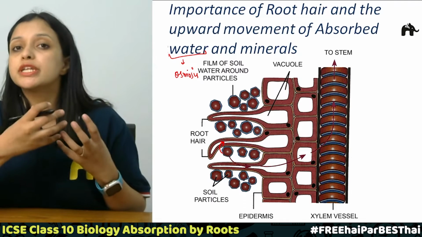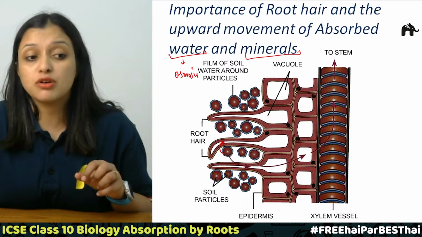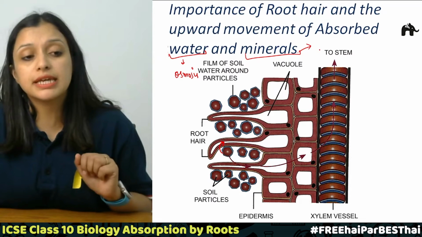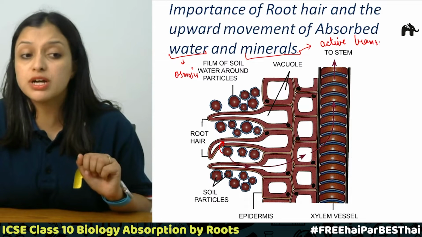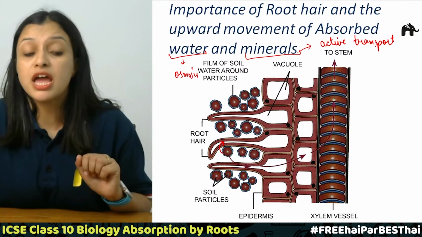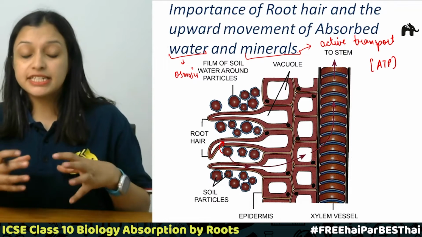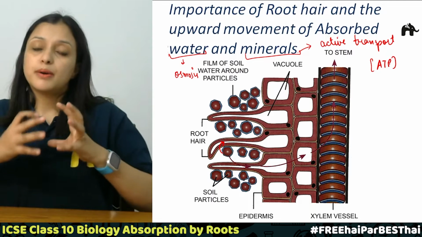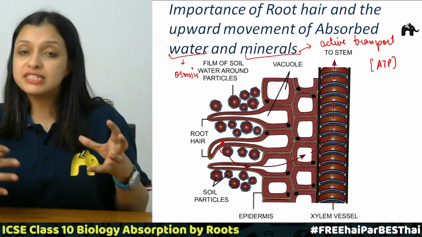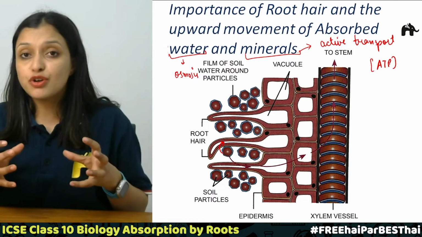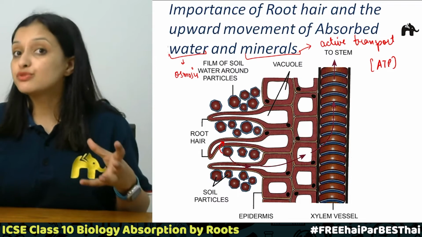Now talking about minerals. Minerals are usually absorbed as ions from the soil, and this absorption of minerals in the form of ions is an active transport. So what is an active transport? A type of transport which requires ATP, which requires energy. Correct? So there is a dilute solution of water and minerals, and if there is no absorption of water and minerals, there will be no photosynthesis, right?